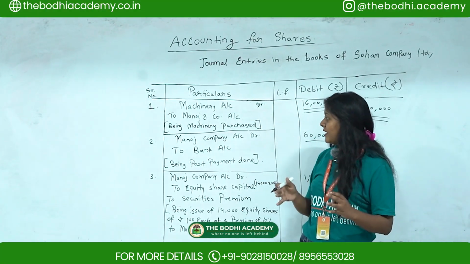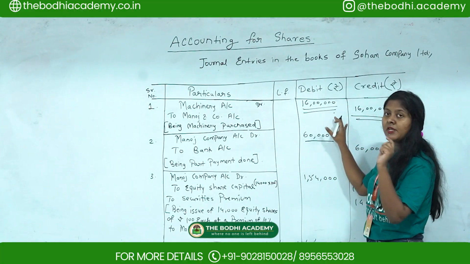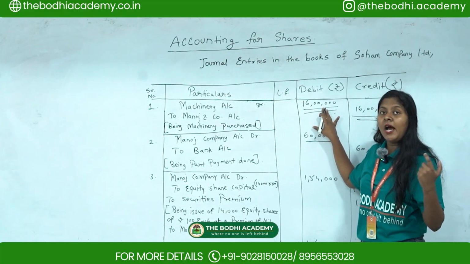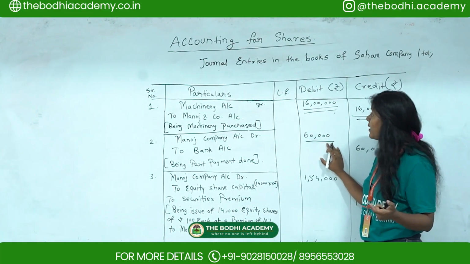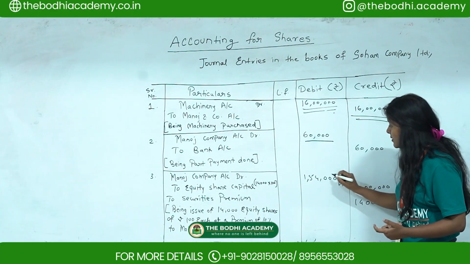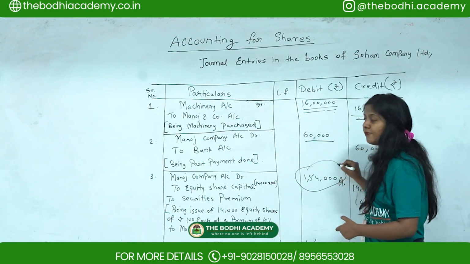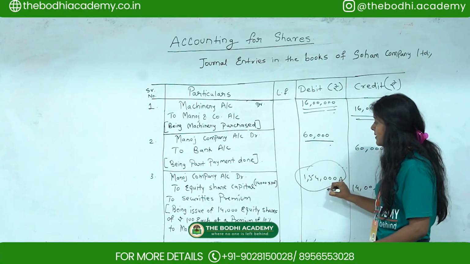Okay, but for the next part, how much is left? The machinery is worth 16 lakhs, but out of 16 lakhs he has only paid 60,000. So how much is remaining? Remaining is 1,54,000. This is the balancing figure we are getting: 16 lakhs minus 60,000.